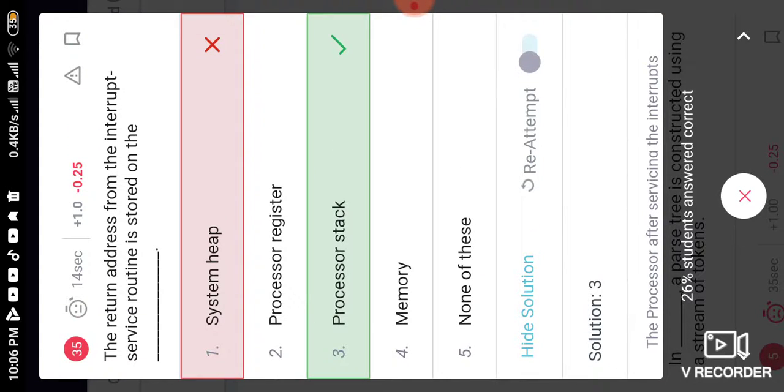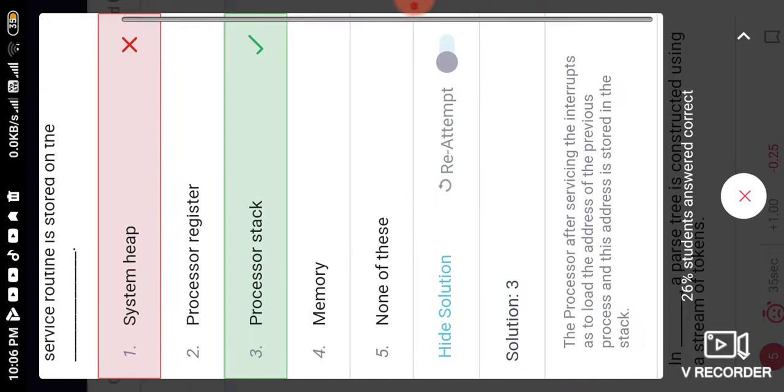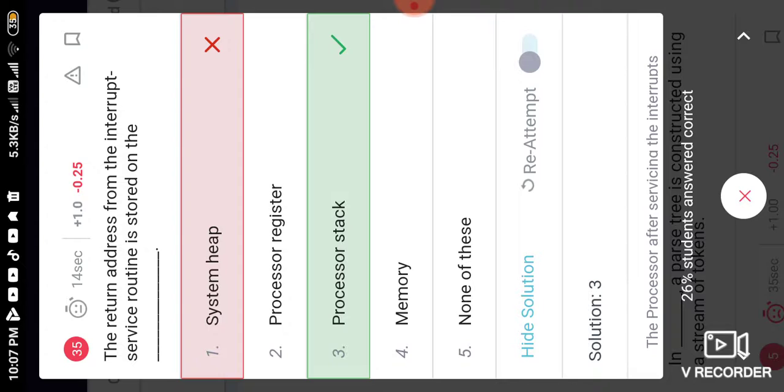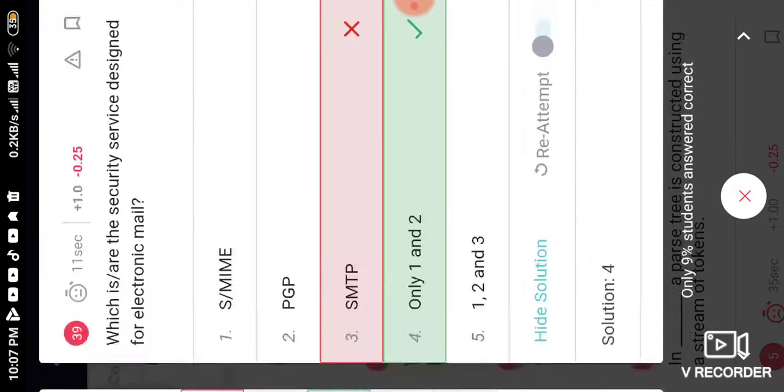Now next is, the return address from the interrupt service routine is stored in the program stack. Interrupt is used to inform the CPU that the user needs some IO operation. For this reason, these interrupts are called, and the processor stack maintains this interrupt routine.